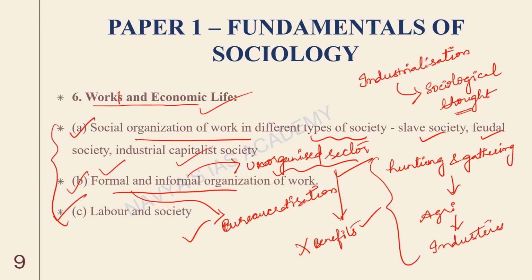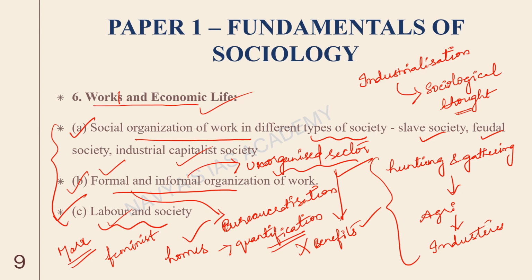Lastly, labor and society. Again, here we will discuss a lot of concepts that Marx has given. Your chapter 4 thinkers part will become a base for this, and we will also look at different perspectives about labor. For example, there is also a feminist perspective, how women's work is not calculated in the economy contribution. Women work in homes, but there is no specific quantification of the work that women do at home, right? So these kinds of debates we can also see here. So this is the idea about work and economic life. Let's move on to the next one.